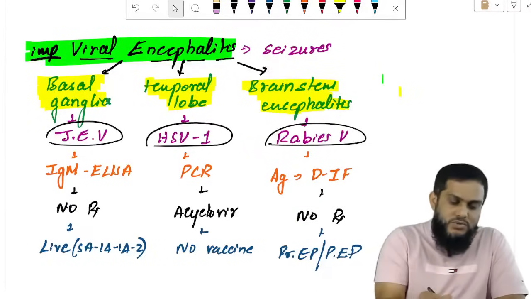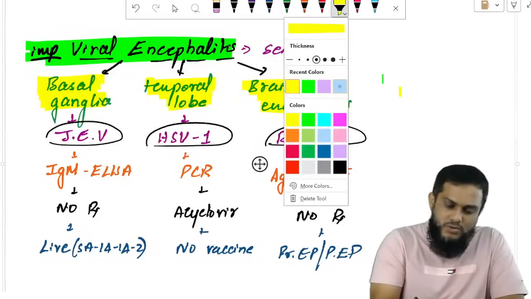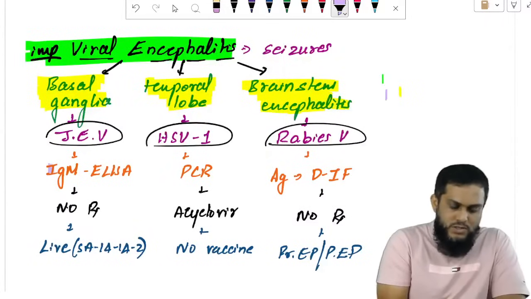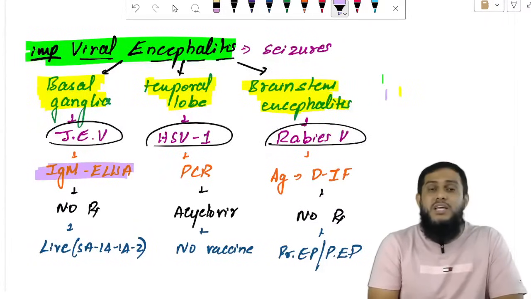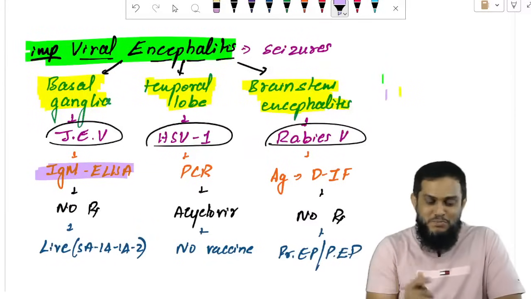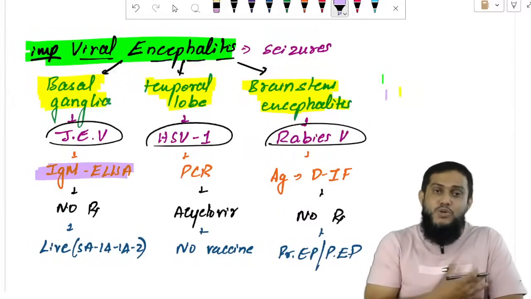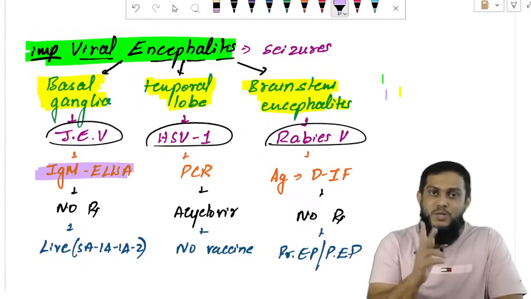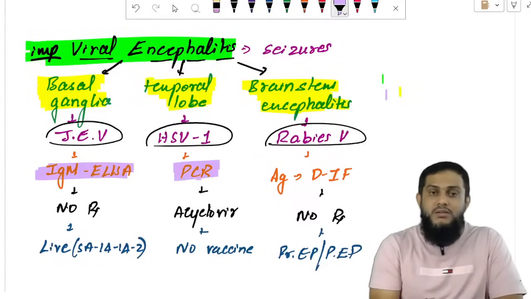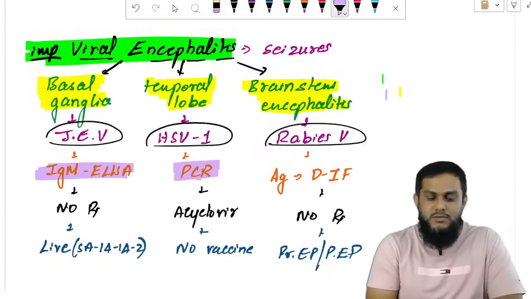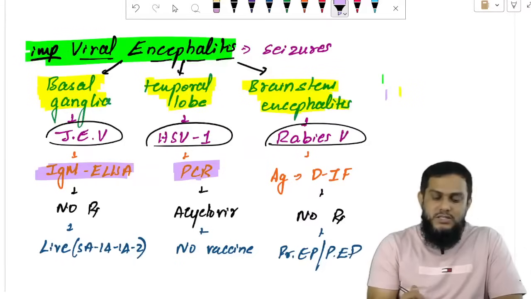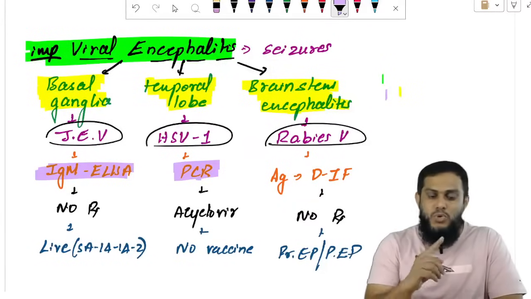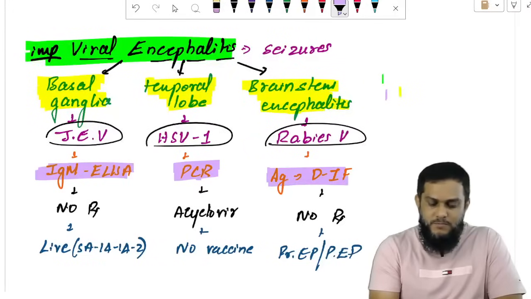Right? How will you diagnose? Japanese encephalitis virus is diagnosed by IgM ELISA, because viruses are diagnosed by antibody by ELISA. If you remember, all viruses are diagnosed by antibody by ELISA, but two viruses are diagnosed by PCR: herpes and corona. And four viruses are diagnosed by antigen: polio, rota, hepatitis B virus, and rabies virus.